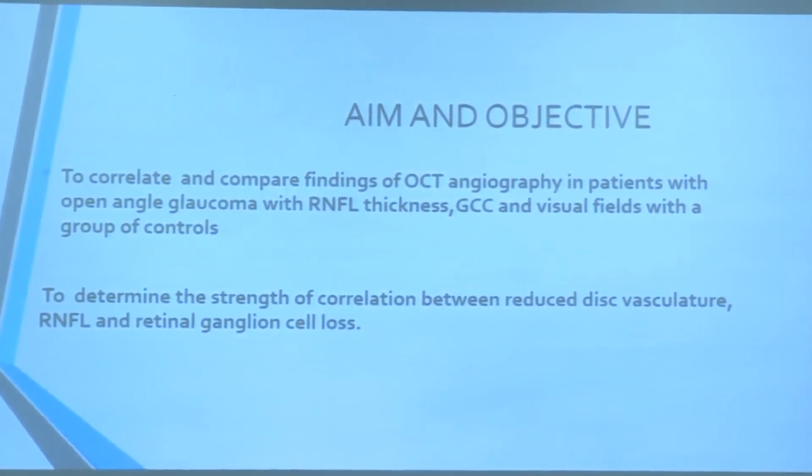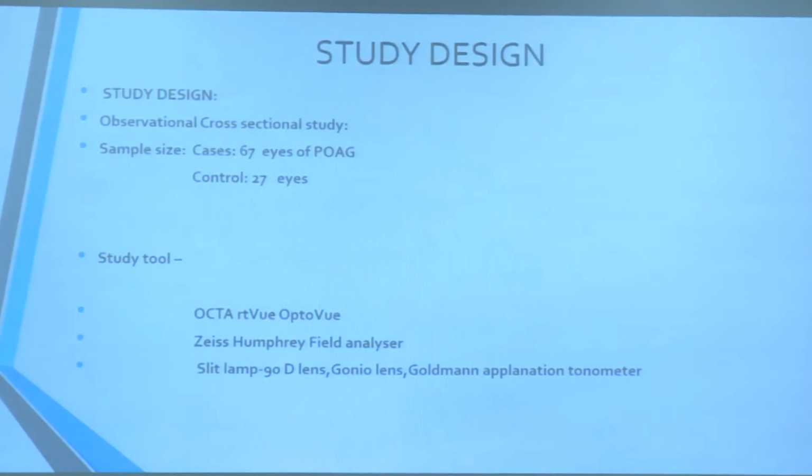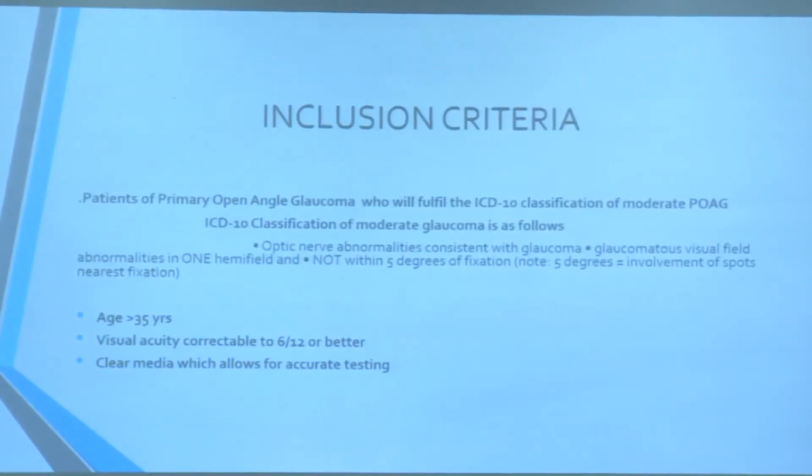The objective was to determine the strength of correlation between reduced disc vasculature, RNFL, and retinal ganglion cell loss in glaucoma patients, that is primary open-angle glaucoma. Study design was observational cross-sectional study. The sample size was 37 eyes of POAG and a control of 27. Study tools were as following: the Octa by RTVue, Zeiss Humphrey field analyzer, and the regular slit lamp, 90D, gonio lens, and so on and so forth.